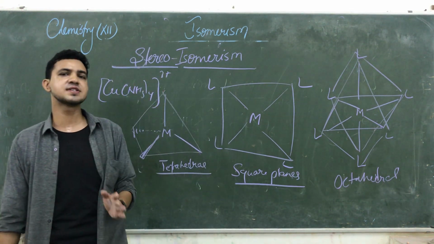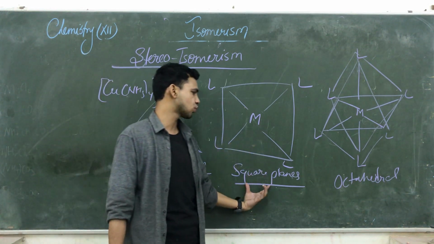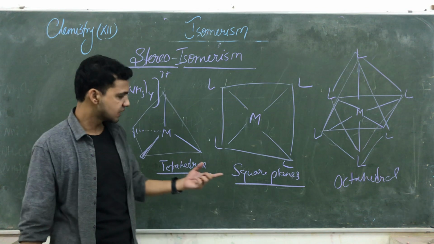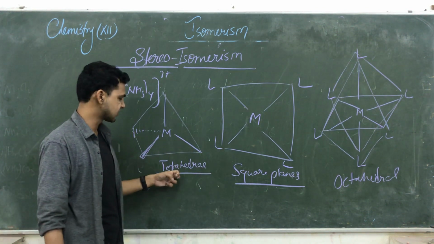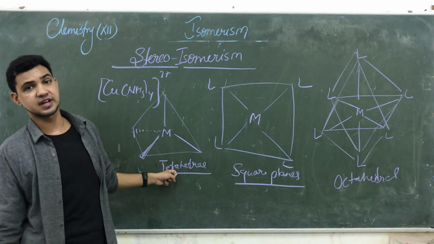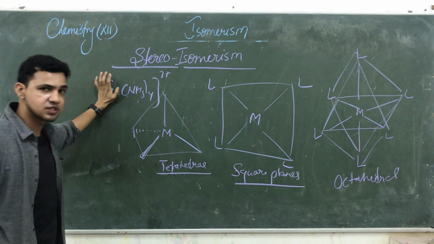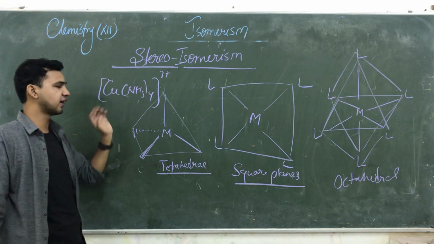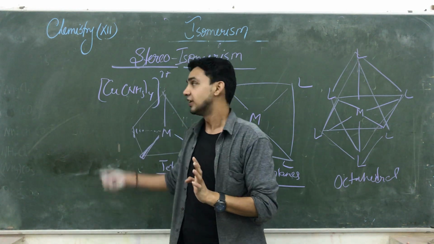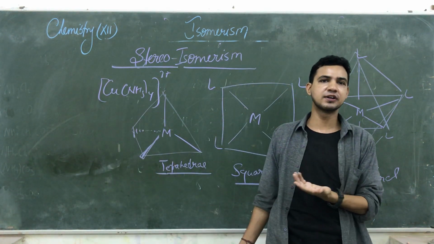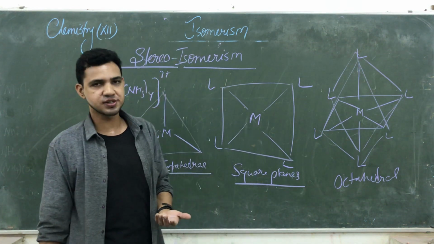But generally in your syllabus or competitive examination, most of the questions come from the square planar and octahedrals, as well as we are going to find out the magnetic behavior of tetrahedral compounds, which is very important. Hughes was a scientist who explained the structure of copper ammonium salt. This is a very important salt. Generally people say it is tetrahedral, but what happened? It is not tetrahedral, it is square planar. इतना होने के बावजूद भी ये टेट्राहेड्रल नहीं है, क्यों? They have a main reason behind this. These salts are very important.